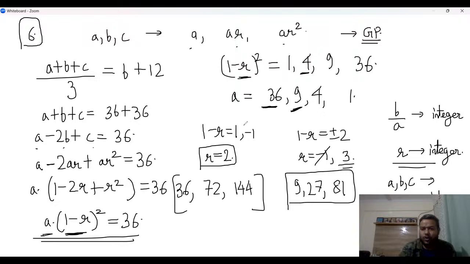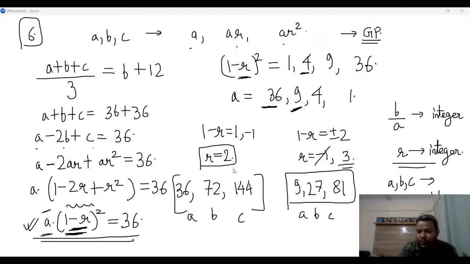So notice that I am able to find A, B, C in all the cases, because I'm able to take advantage of the fact that A and R are integers, so there are only certain ways in which I can get the product of a square. I hope it is clear, MJ.